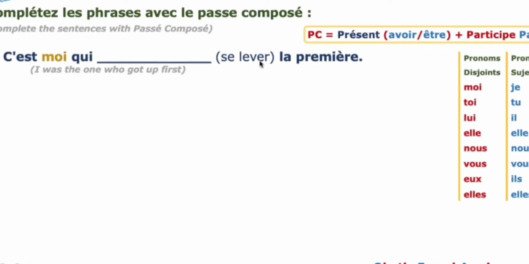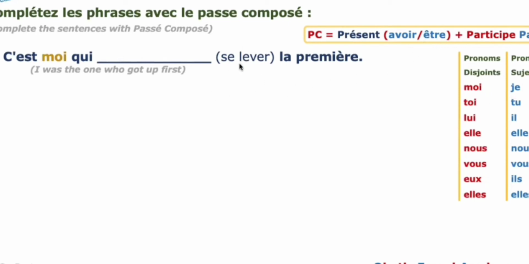Se lever is the verb you have to conjugate in passé composé. So what kind of verb is it? It is a reflexive verb, or pronominal verb. It is not found in the list. For all pronominal or reflexive verbs we need to use être as the auxiliary verb. When the pronoun is moi, the equivalent subject pronoun for moi is je.